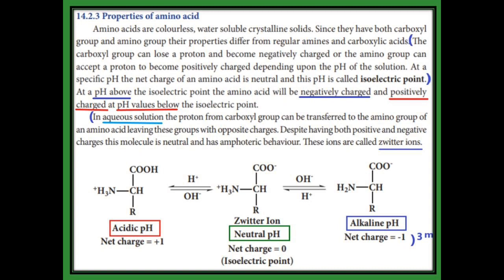In aqueous solution, the amino acid transfers one proton from the carboxylic acid group to the amino group. The amino group accepts the proton from the acid and becomes positively charged, and the acid becomes negatively charged. So at this point the amino acid behaves with amphoteric character and is also neutral. That ion is called a zwitterion. So zwitterion means that at neutral pH the amino acid becomes a zwitterion.